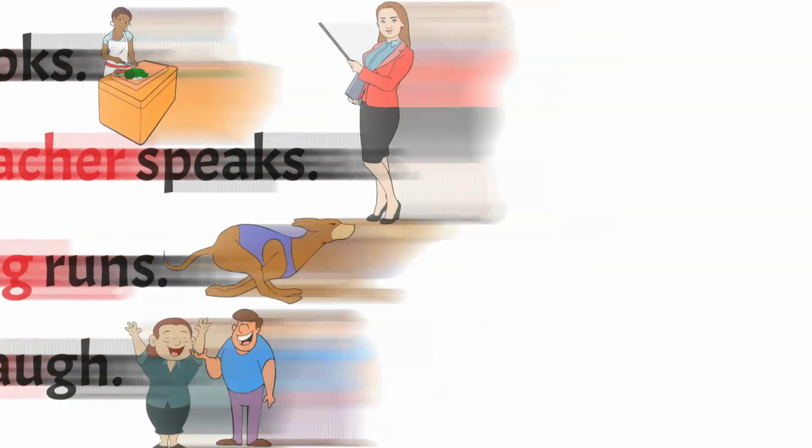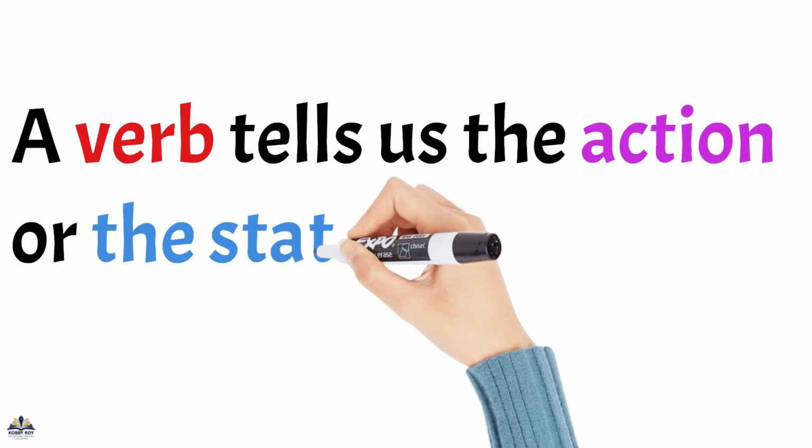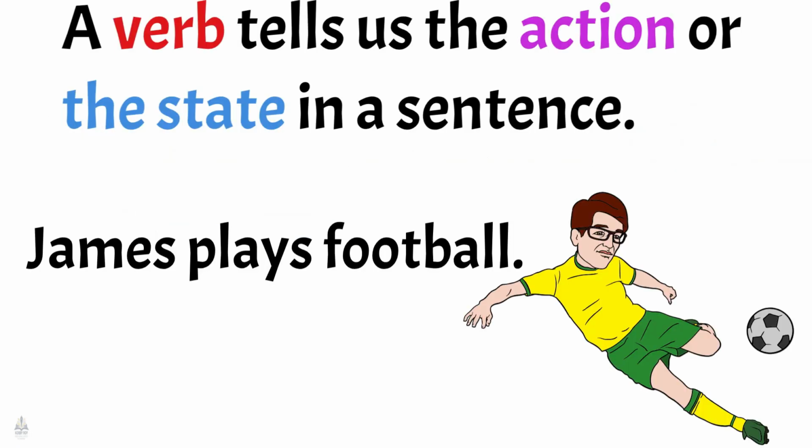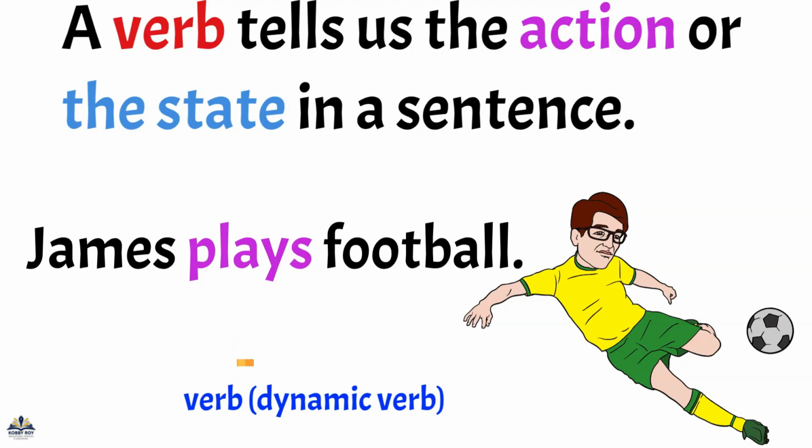Next, we have the verb. A verb tells us the action or the state in a sentence. In James plays football, plays is the verb. It tells us what James is doing.